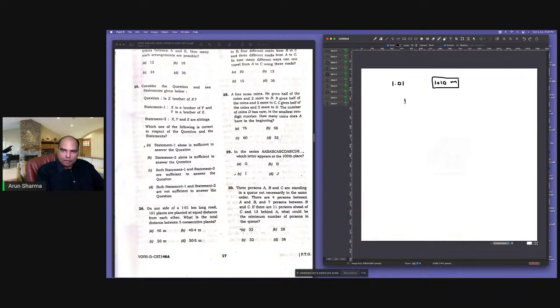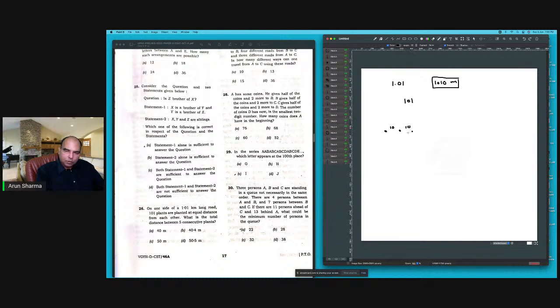If you're planting 101 plants, every plant will have a 10-meter distance from the previous plant. So what is the total distance between 5 consecutive plants? So the total distance between 5 consecutive plants will be 40. Many people would have marked A and C in this, but A is the correct answer.